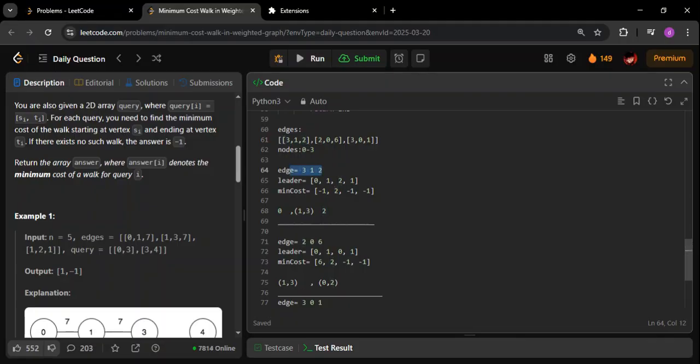So what we'll do is, we will look initially at all four nodes: 0, 1, 2 and 3. Initially, all four of them will be separate disjoint sets. When there is an edge, we will combine the two sets and make it one set. So in this case, we are combining 3 and 1.